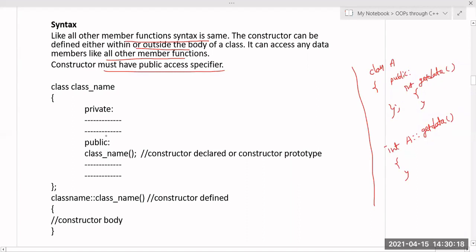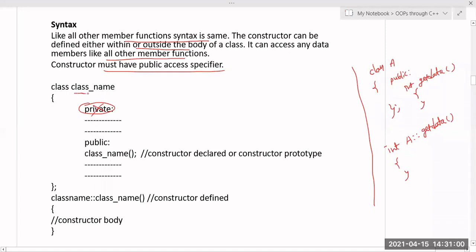Because if I mention this in the private section, or if I didn't specify the public access specifier, then it will be private by default. Private members are not accessible outside the class. That's why, because I'm creating this object outside the class in the int main section, it is always better to define these constructors inside the public section. So we have class as the keyword and the name of the class. Inside this class, I can have a private section, public section, protected section. By default, if you didn't mention anything, then the data variables will be private. And in the public section, it is better to mention this constructor.